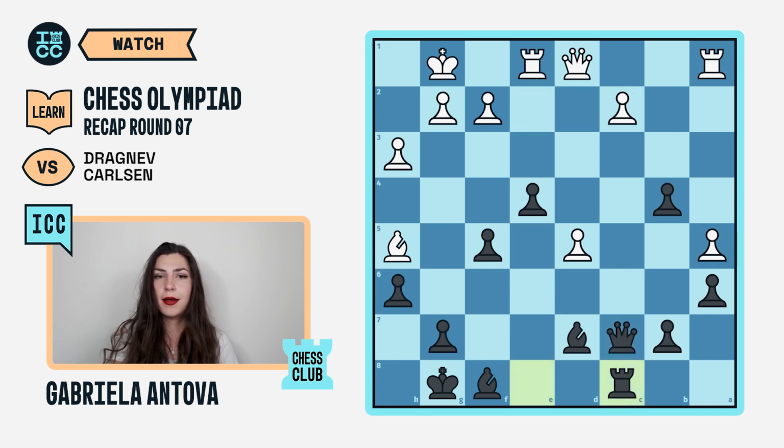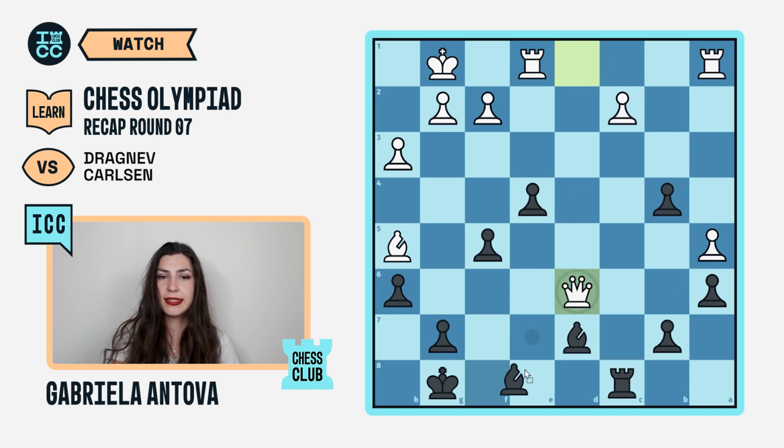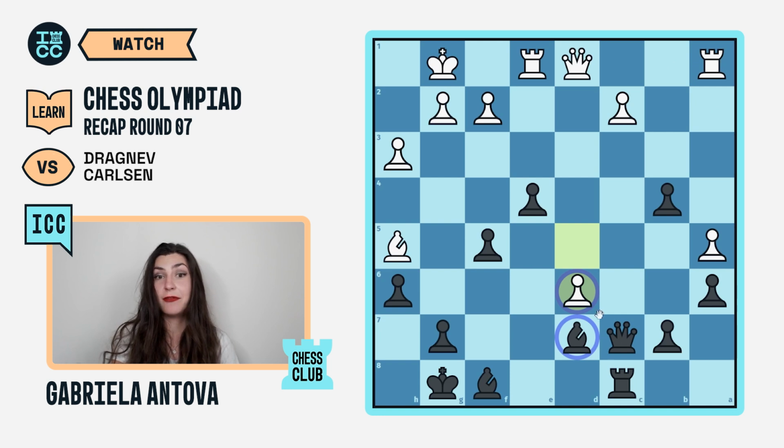That's why the player with white tried a more active approach. He played the move d6. The point of this move is that in case of, let's say, queen takes d6, queen takes d6, bishop d6, at the end of the line there is rook d1, hitting both bishops at the same time. That's why Magnus avoided taking the pawn, and instead he played the move queen to c5, simply maintaining the tension.